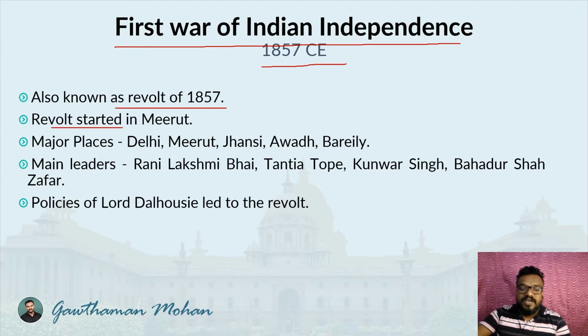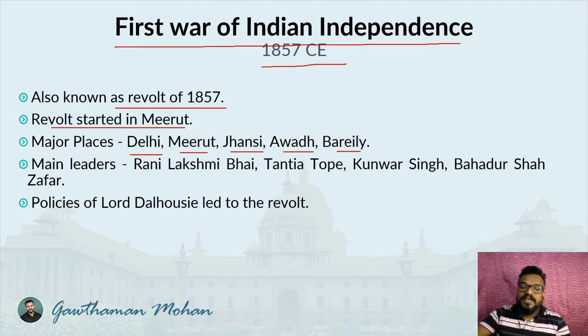The revolt started in Meerut, and some of the major places covered during this revolt were Delhi, Meerut, Jhansi, Awadh, Bareilly, etc. Many other regions were also included, but mainly in the northern part of the country. The people participating were especially the rulers of a particular region, and also the soldiers or military men who were working for the British East India Company.